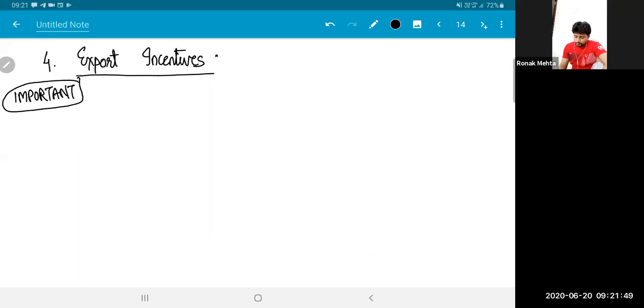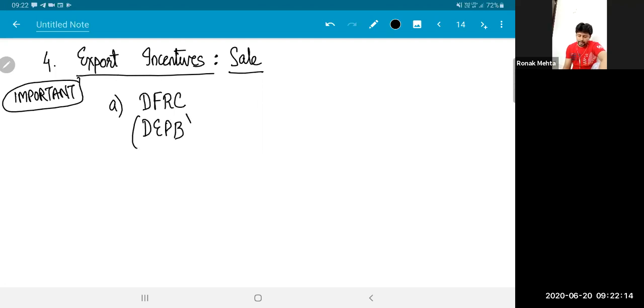Now we are selling these export incentives and earning profits. Example, government gives us something called as DFRC, duty free replenishment certificate. Earlier there used to be DEPB, duty entitlement passbook scheme. Now it has been replaced by this DFRC.